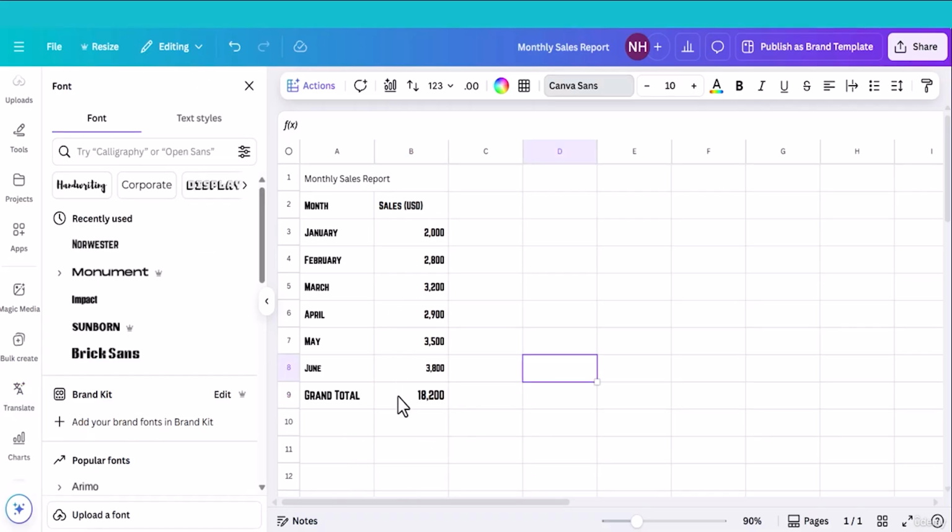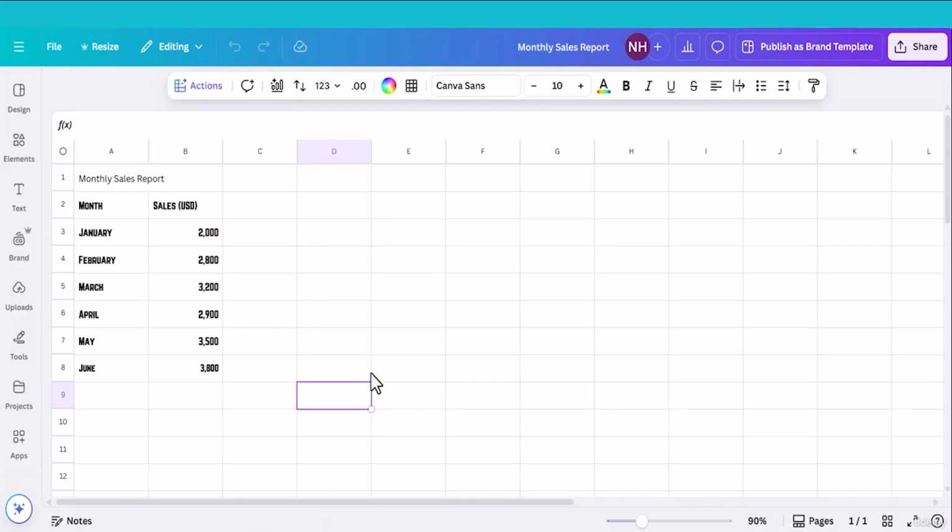As this is simple data and the formula is very simple, just adding the numbers. But there are a lot of complex formulas available in Canva Sheets, spreadsheet or Excel. Now you need not memorize any formula ever again. Canva Sheets makes it possible with Magic Formula. Now I will use Magic Formula.